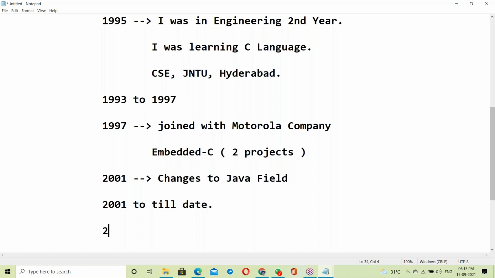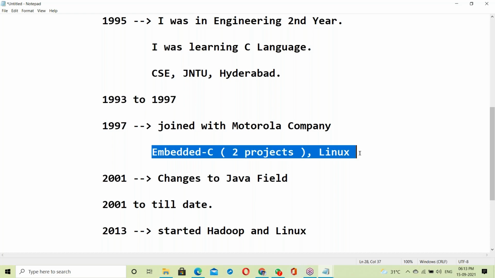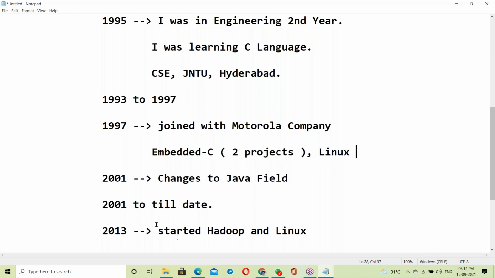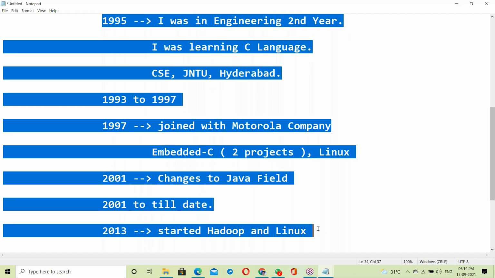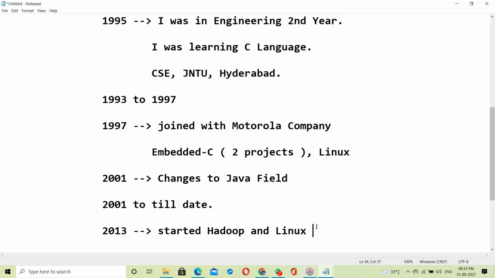Java field, yes, in the middle of 2013 I started my Hadoop career, Hadoop and Big Data on Linux. Of course Linux, in embedded C itself I worked on Linux, Linux based embedded C, at that time. Yes, 2013 I started Hadoop and Big Data in the Linux area. This is my profile. I think yesterday I already explained about my profile.